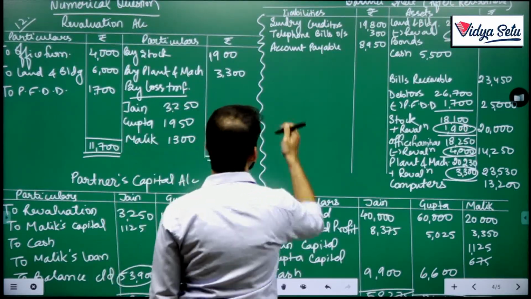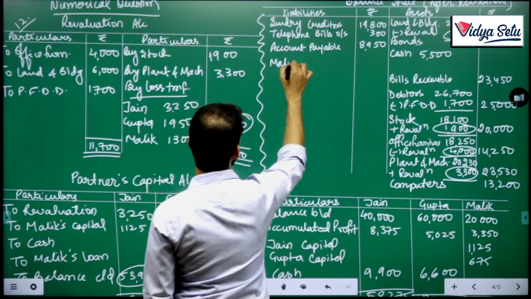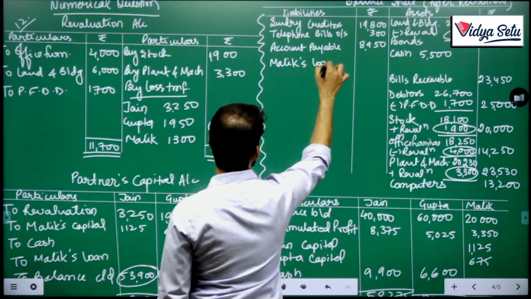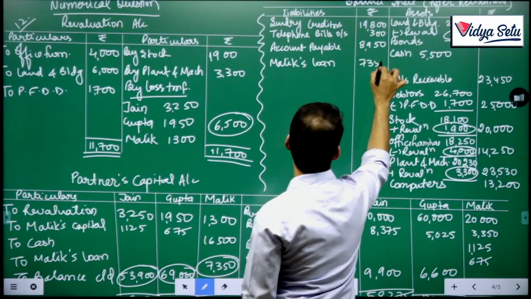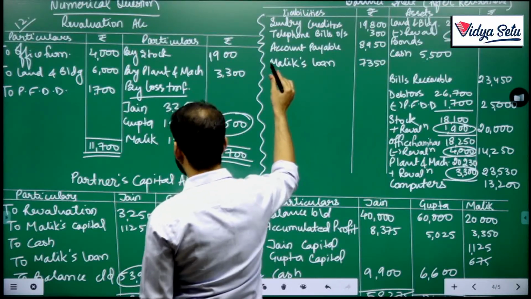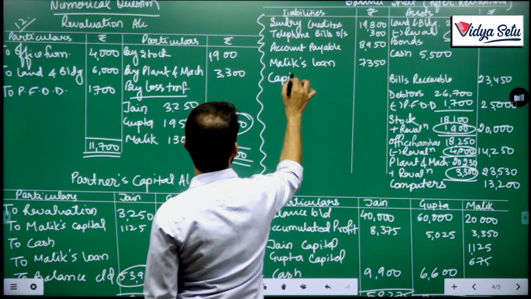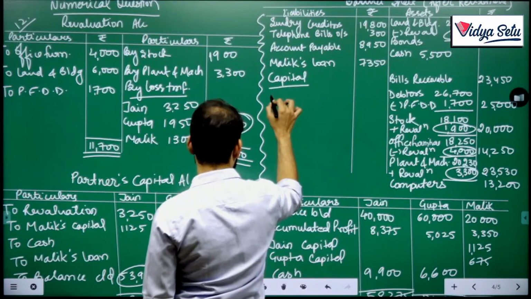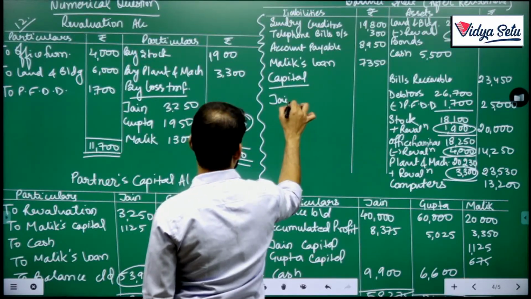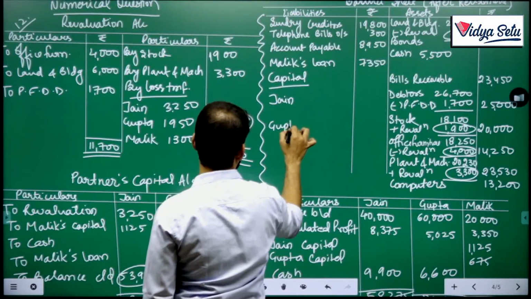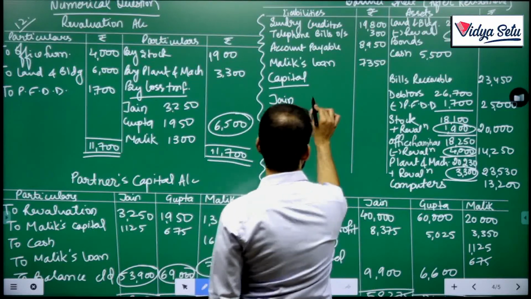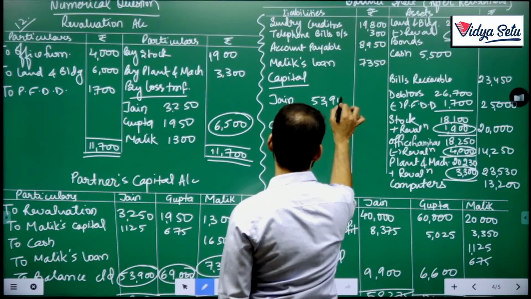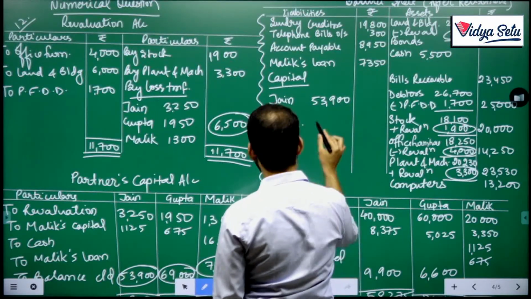Okay, Malik's loan 7,350. Capital, Jain and Gupta: 53,900, 69,000.